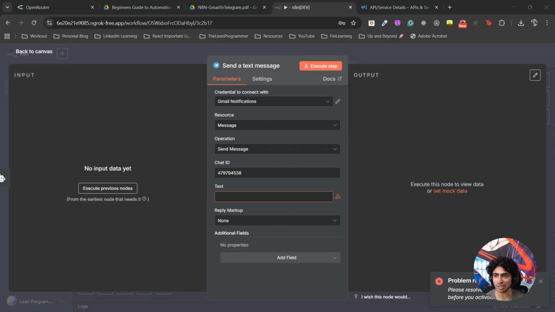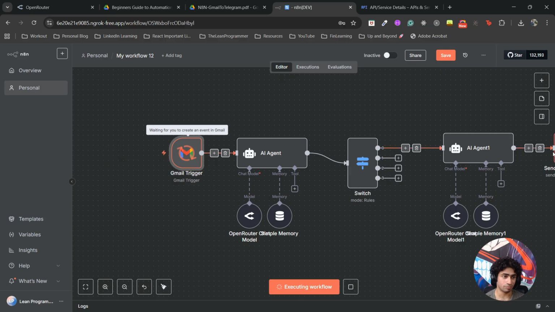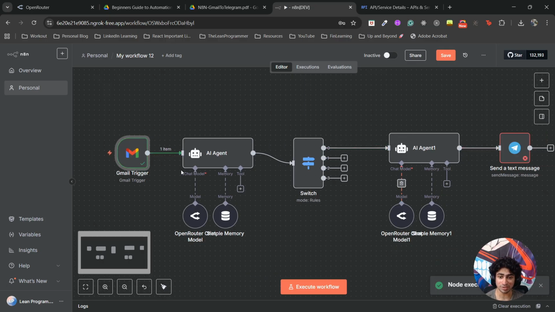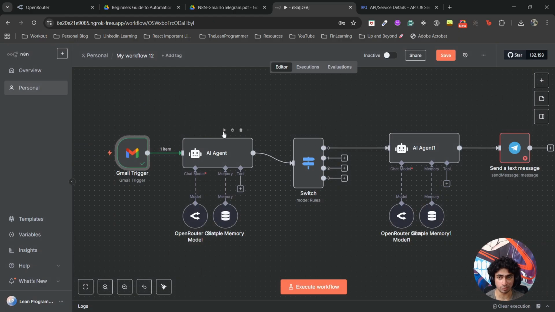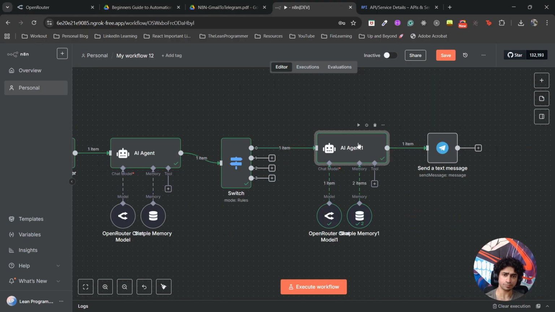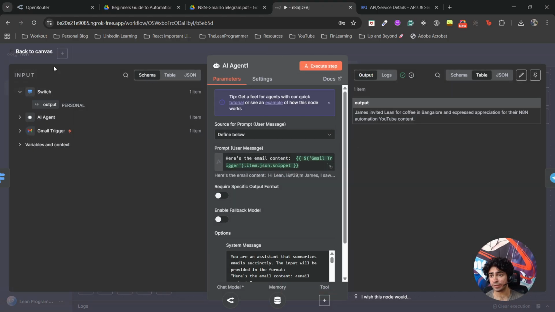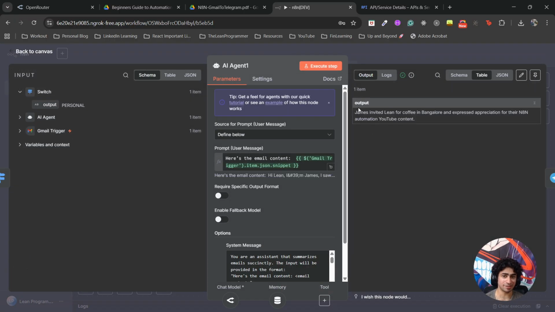And the text can be as simple as, okay, hold on. Now you need to execute the previous things once again. Otherwise, you won't have output from the previous one. See, the output from this is the same thing because we didn't have any new email. Then it's going to execute the message. Okay, so our workflow got executed successfully. It gave an output: James invited Lean for coffee in Bangalore and expressed appreciation. It's 100% correct. I told you it will be correct.